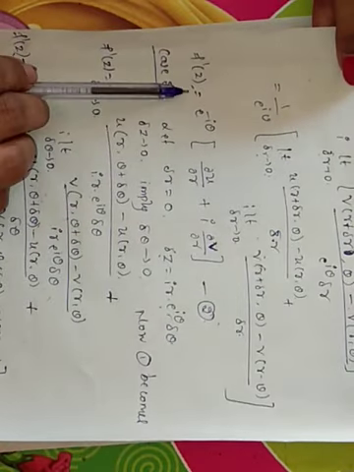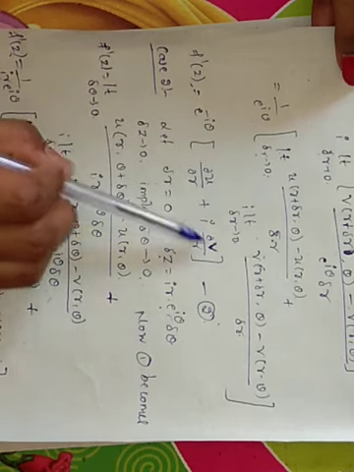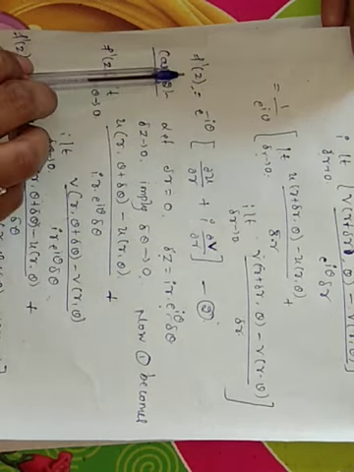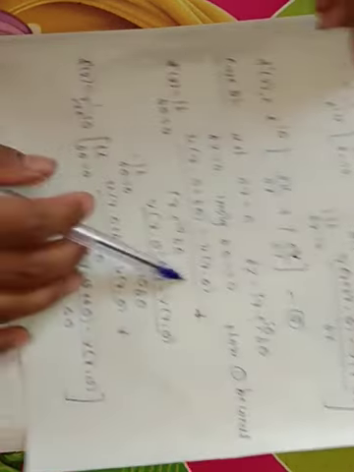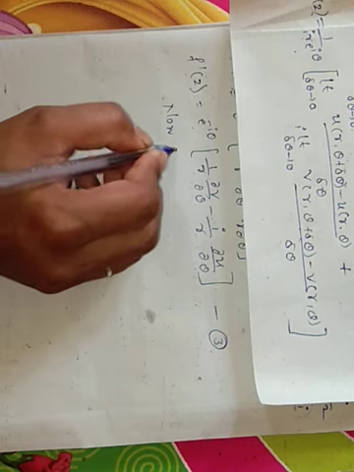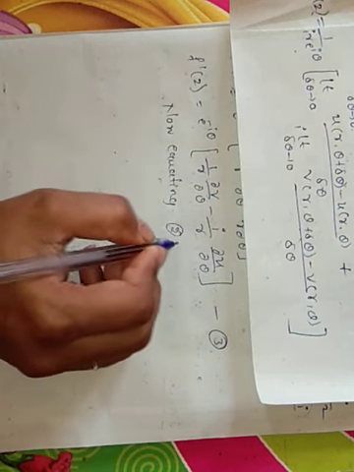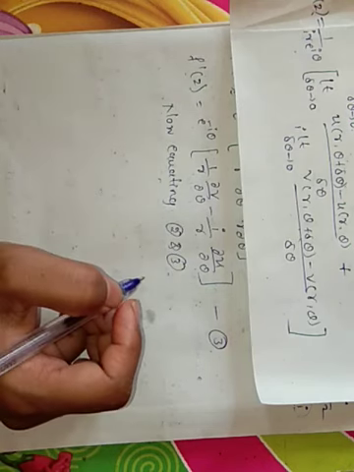Now see the equation 2 here. That is f dash of z equal to e raised to minus i theta into ∂u/∂r plus i into ∂v/∂r. This is also f dash of z, and the third equation is also f dash of z. Now equating 2 and 3.